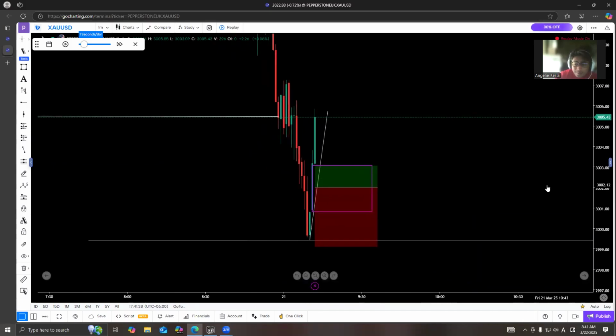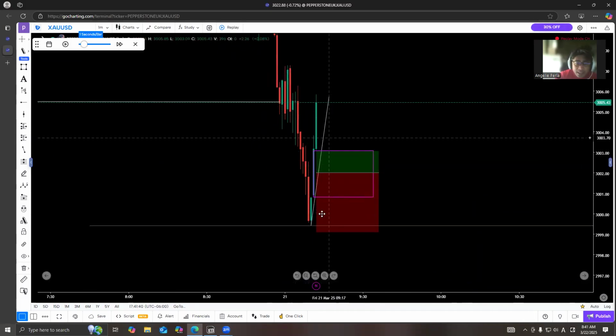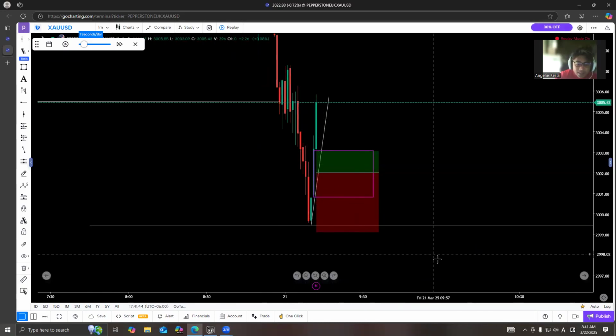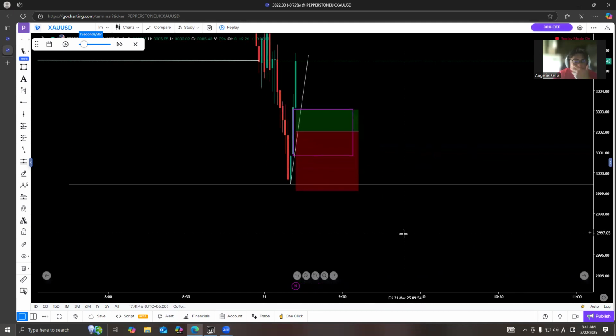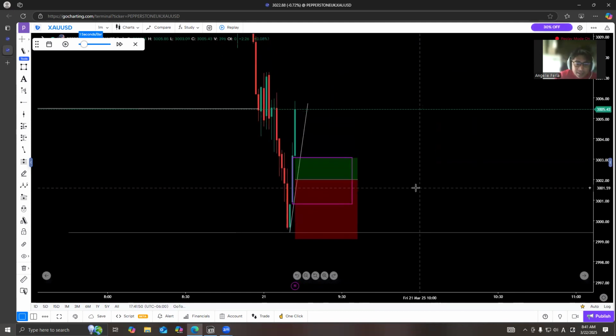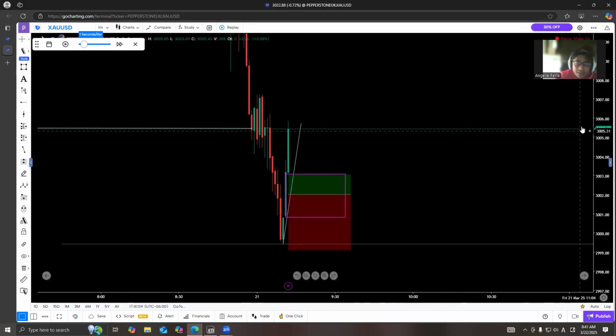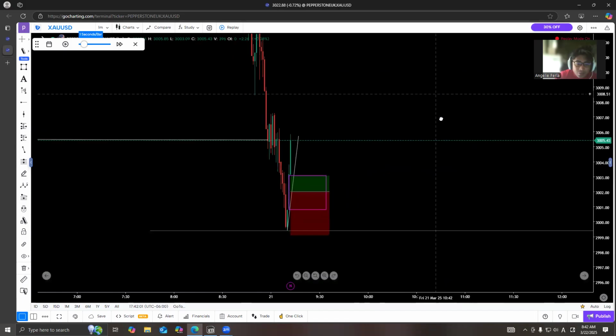Why? It's because if this is not the manipulation phase, we could protect our accounts and then retake our buying positions below these areas. All right. So we clearly see a fair value gap plus a displacement in the opposite direction. So I am now confident that this trade will work out.